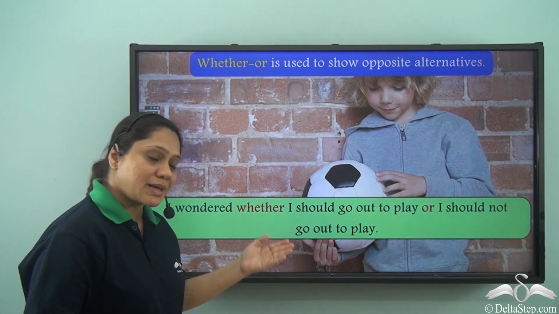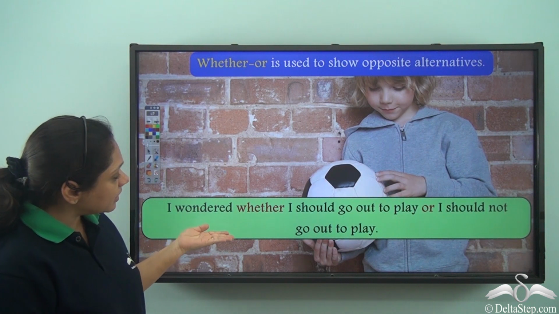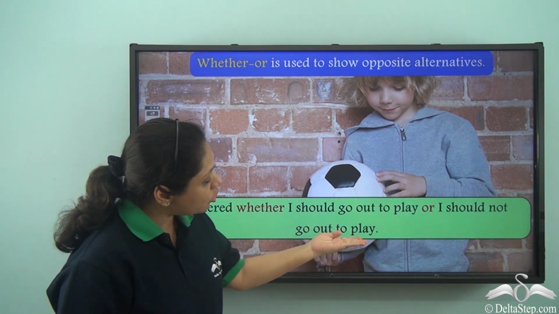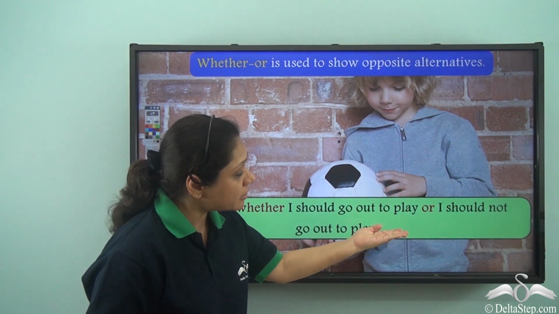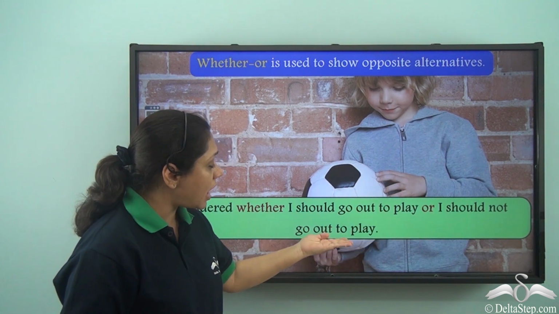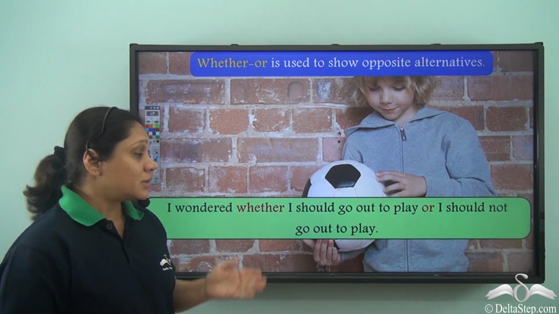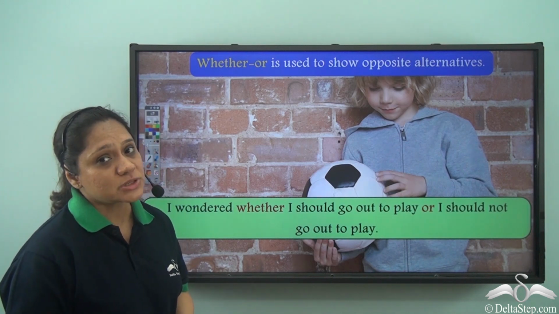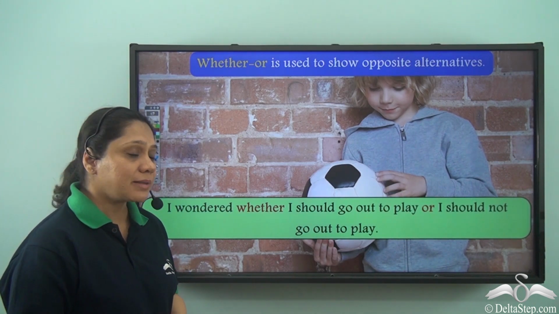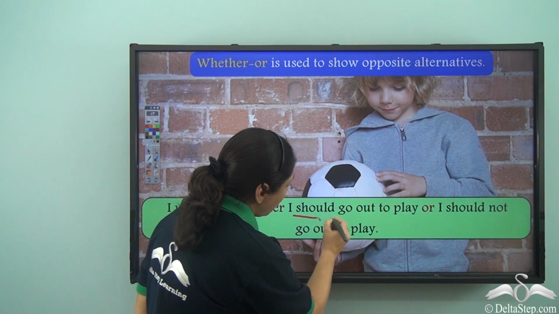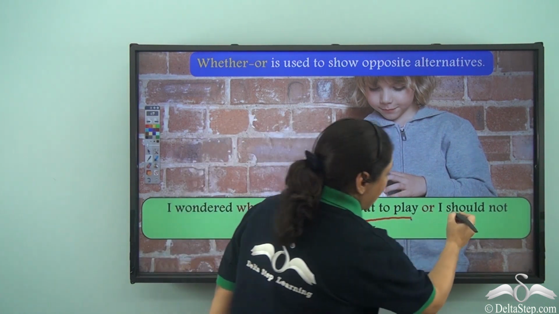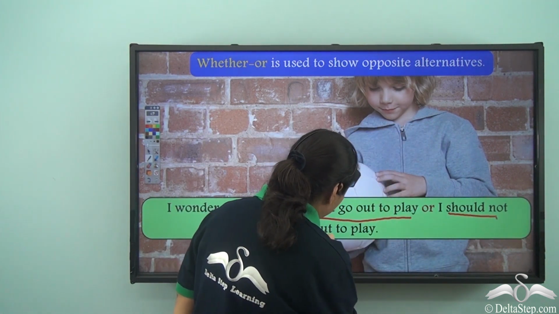Now let us read this sentence. I wondered whether I should go out to play or I should not go out to play. This sentence has two options or alternatives. What are they? I should go out to play. I should not go out to play.